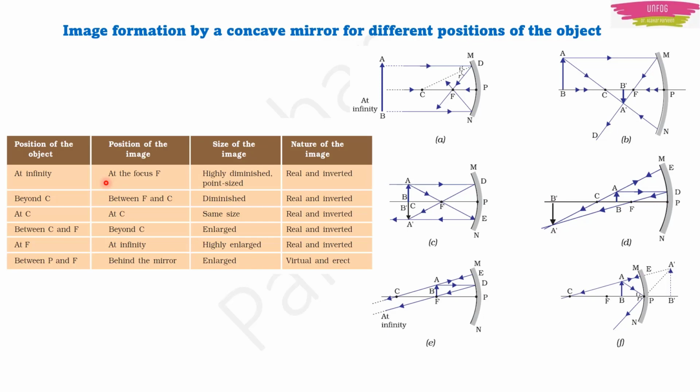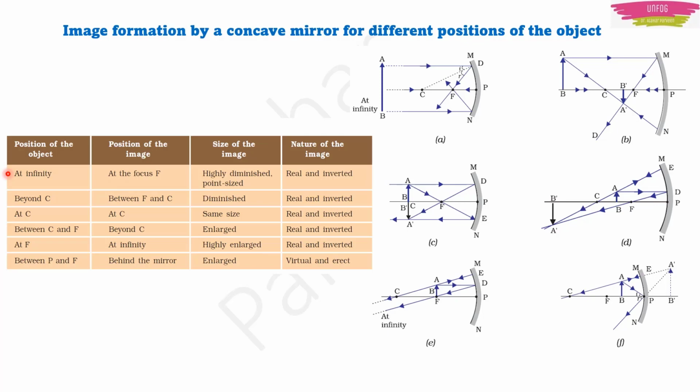Here the speciality of the concave mirror is that the image is always real and inverted because the image is formed in front of the mirror. Whenever the image is formed in front of the mirror, the image will always be real. If it is formed behind the mirror, like in the plane mirror, then only it will be virtual. I will give you a trick also to remember this.